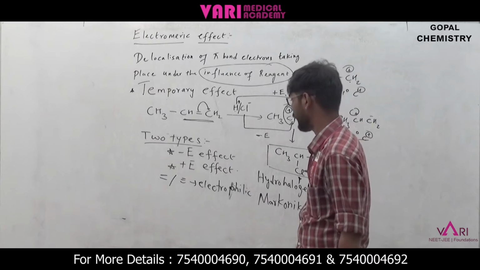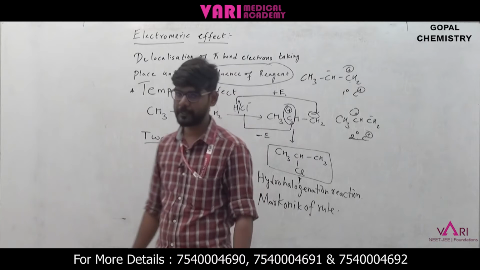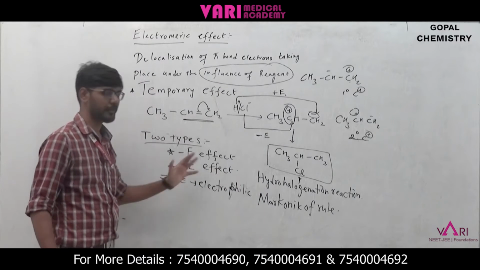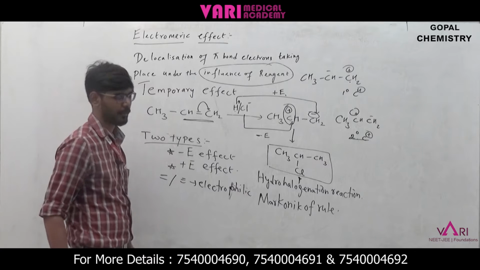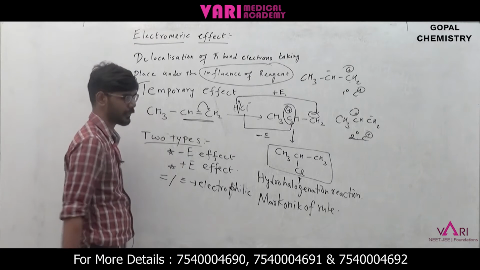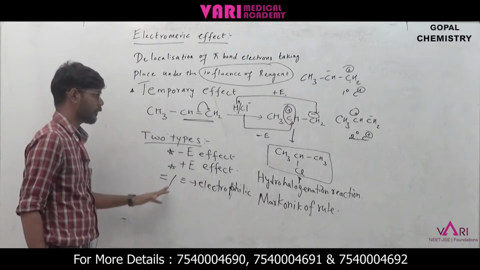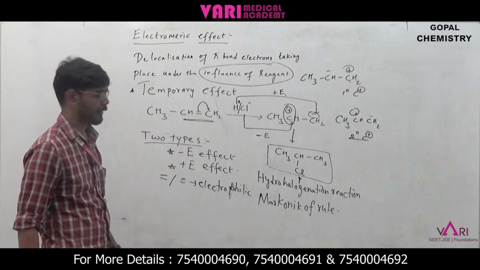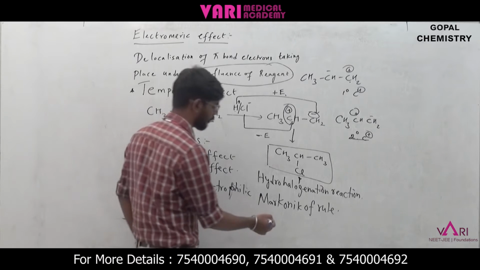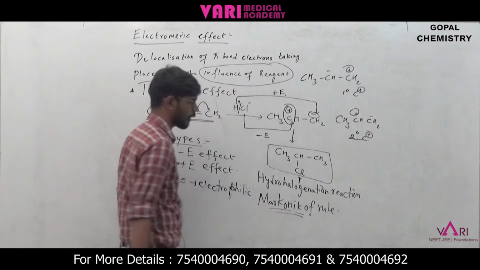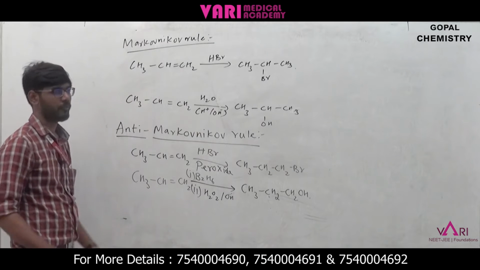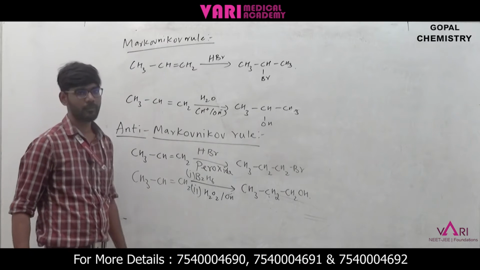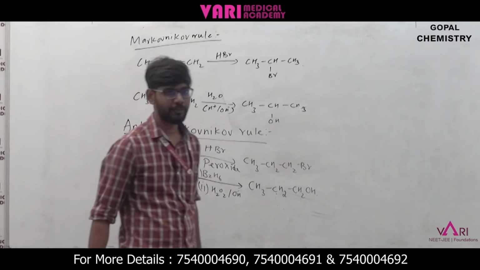Okay, so as we see, there are many examples where electromeric effects are witnessed. Double bonds and multiple bonds, like double bonds and triple bonds, are very prone to these sorts of electromeric effects. Okay, so Markovnikov rule is a very important one. Markovnikov rule and anti-Markovnikov rule. So Markovnikov rule is also an application of electromeric effect.